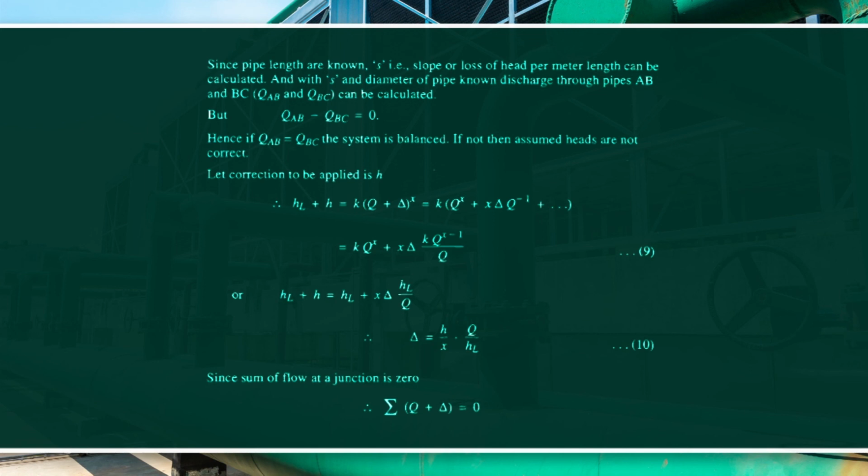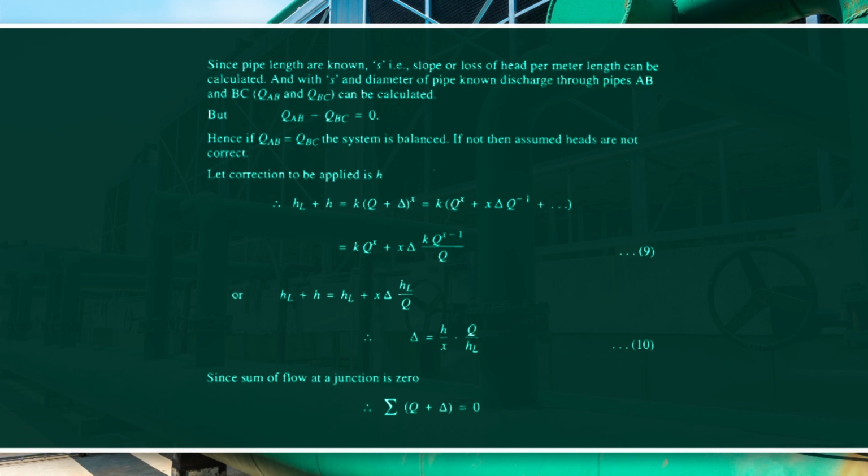So HL plus H is equal to K into (Q plus delta) to the power x, which is equal to K into (Q to the power x plus x delta Q to the power x minus 1 plus other expressions), which is equal to K Q to the power x plus x delta K Q to the power x minus 1, that is, Q to the power x divided by Q. Or we can write HL plus H is equal to HL plus x delta HL divided by Q. So here delta is equal to H upon x into Q upon HL.